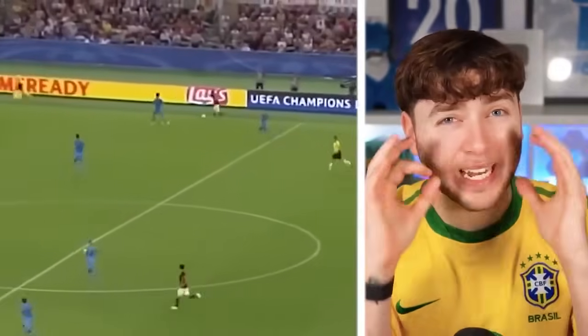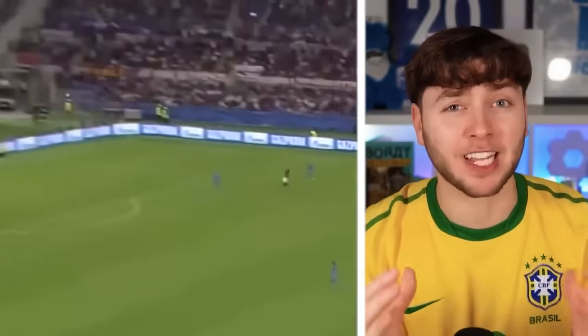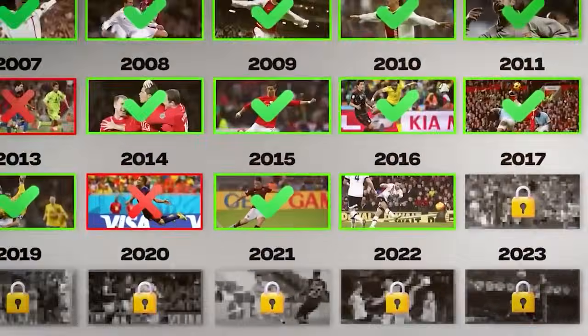Listen, the height might not have been exactly the same, but the goal was pretty much identical. I'm taking it. The position was right. The keeper was out. And you know what? It's a great goal. Moving on to the next goal, which is 2016.